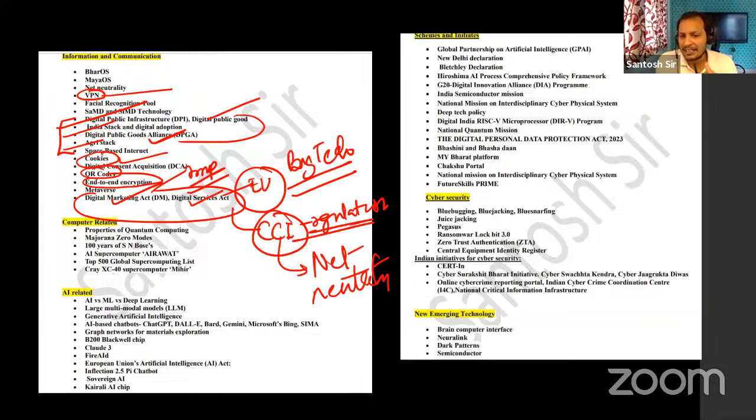Coming to computer related topics, guys. Here, quantum computers. UPSC has already asked one question on quantum computers, a very simple question: what are qubits?